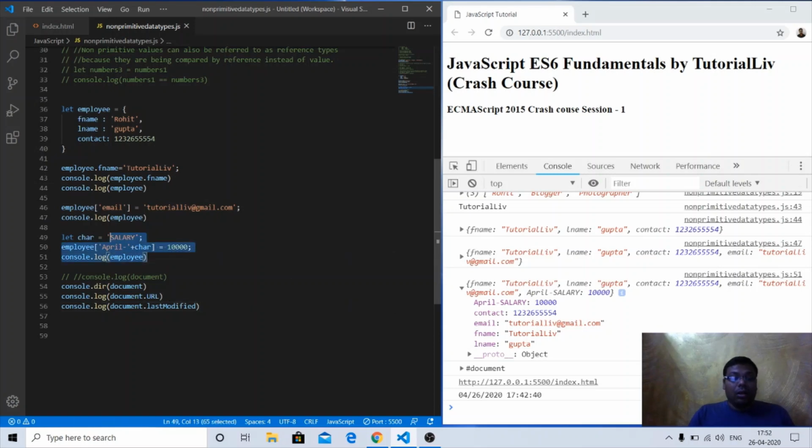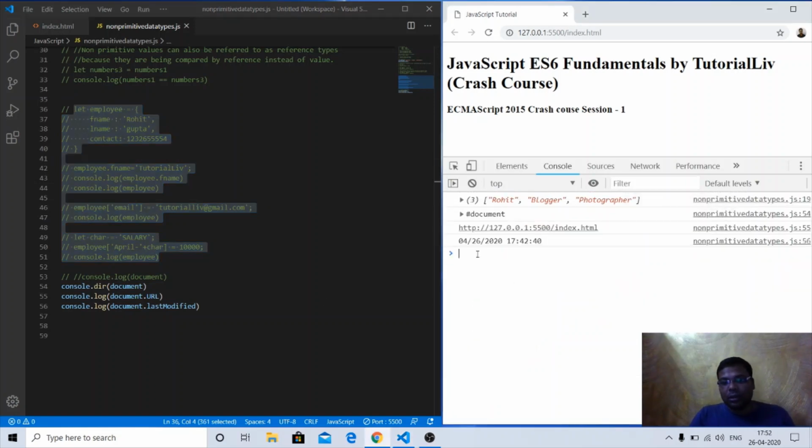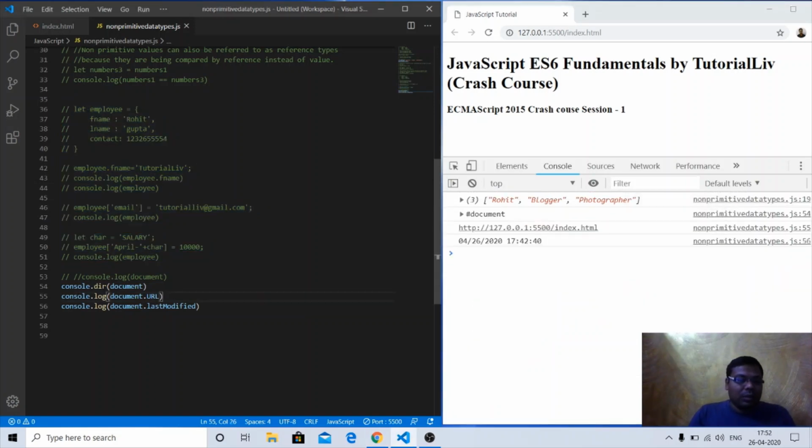Now we have the document. We have console.log and console.dir. We have seen the use of console.log.